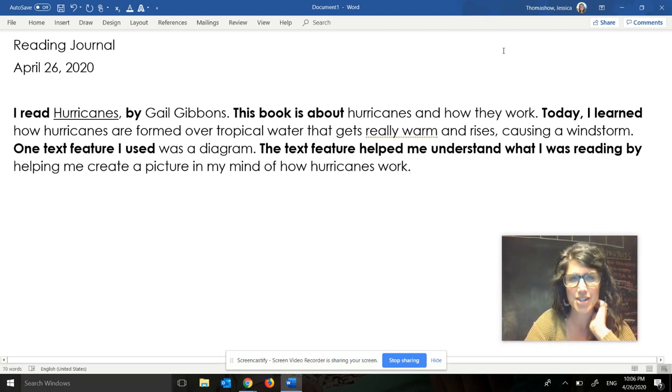That's your reading journal entry. Just like always, you're talking about the title of the book and the author, what the book was about, one sentence of something that you learned, one sentence describing one of the text features, and then the last sentence explaining how that text feature helped you understand what you were reading.